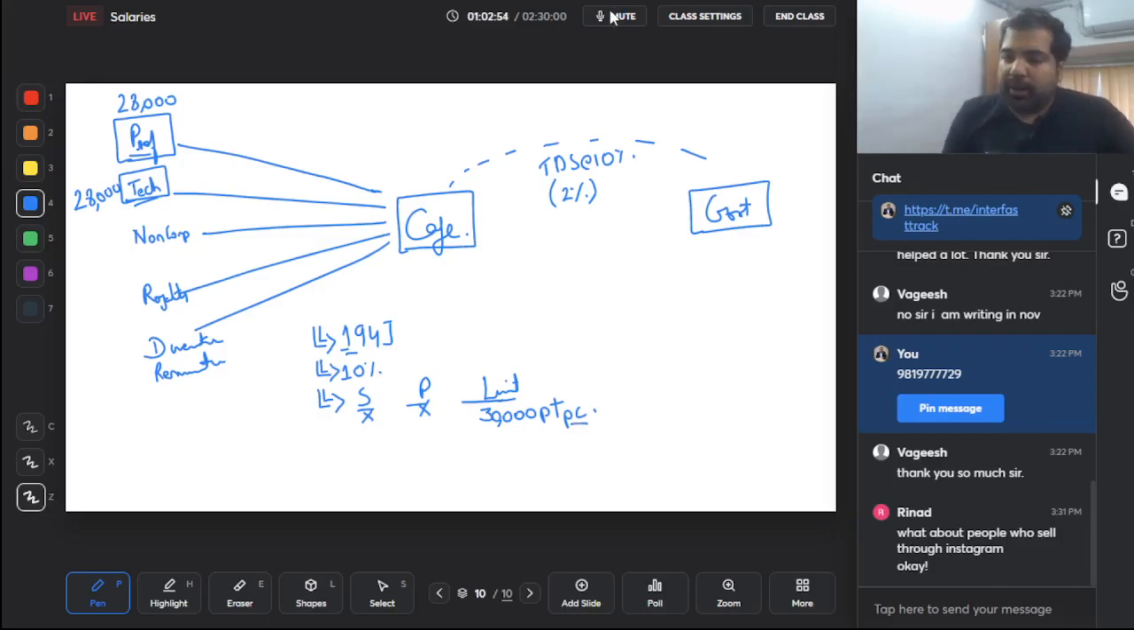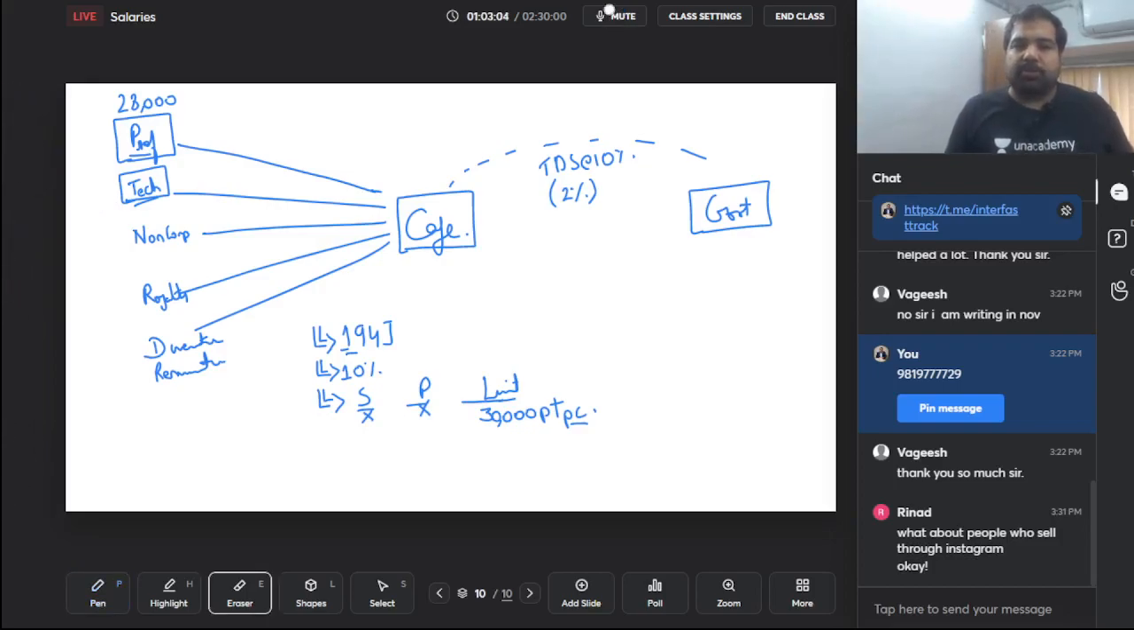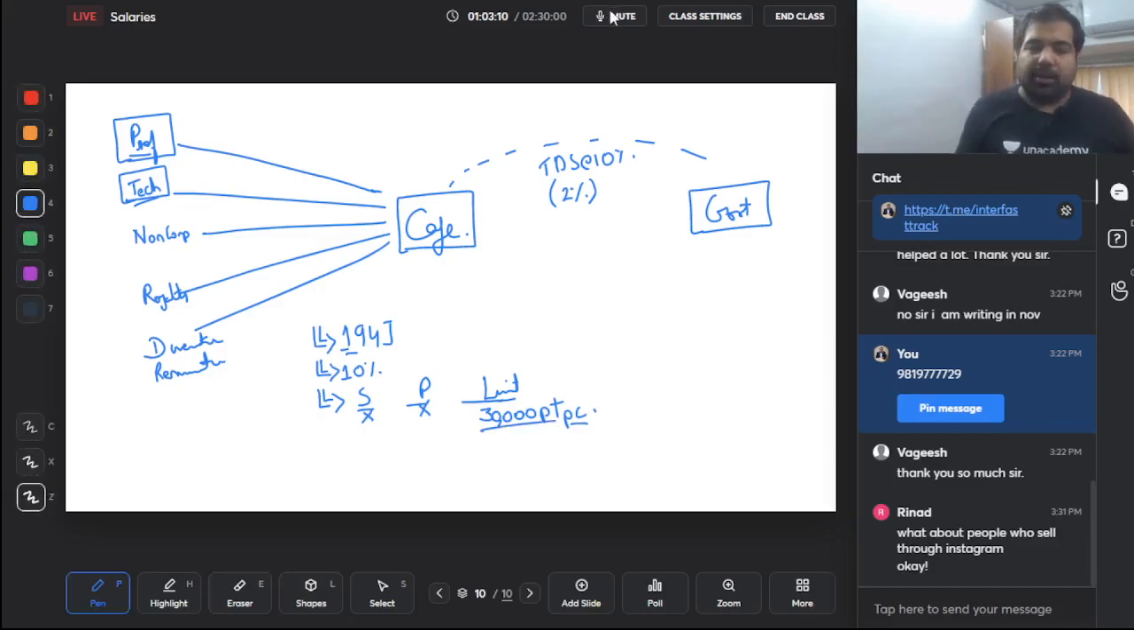So 28 and 28, in this case there will be no TDS. Guys, this was the opposite of what was given in 194I. In 194I you would aggregate it per person. Here it is not per person, here it is per category. So per category the limit is 30,000. Per category you have to keep in mind the 30,000 limit.